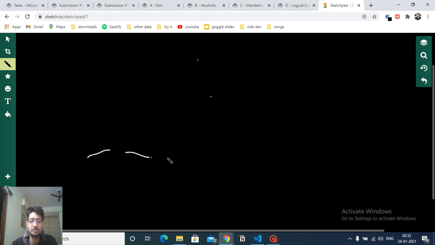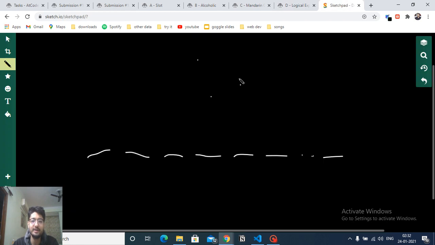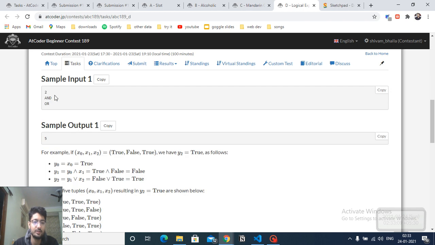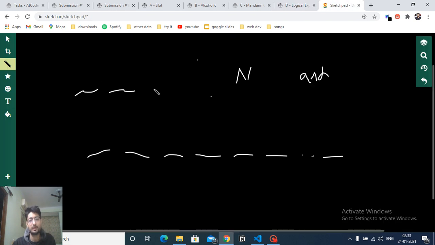You have to make n plus 1 values like this, till n plus 1, and then fill them with either true or false, such that you compute the value using these values. What I mean by this is, if you have n operators, like and, or, you have to apply them in a continuous manner. Let's assume for the first example these are and, or. Which means that n is equal to 2, so you have to make a tuple of size 3. The first operator is and and the second operator is or.